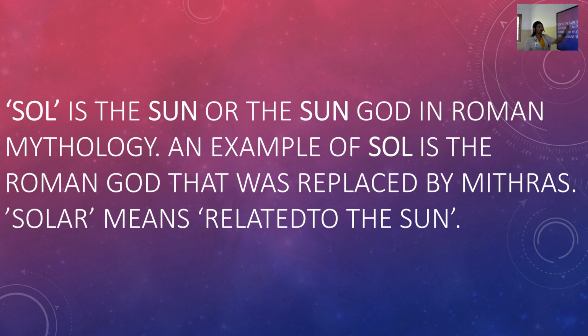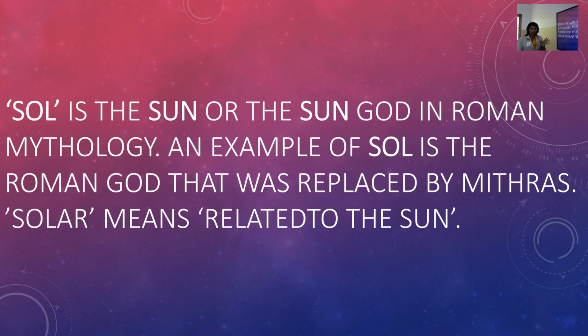Sol is the sun or the sun god in Roman mythology. An example of Sol is the Roman god that was replaced by Mithras.